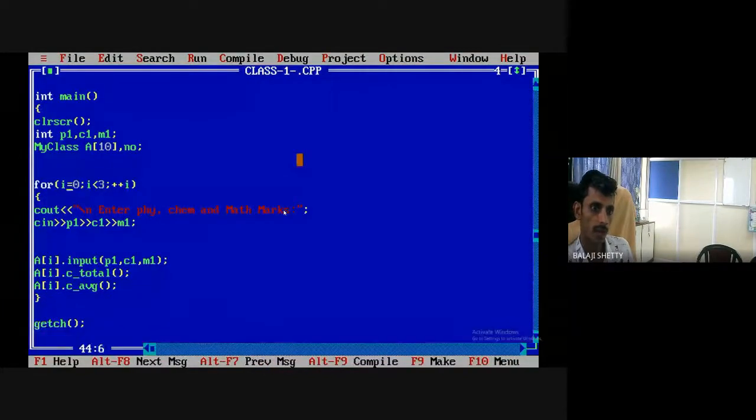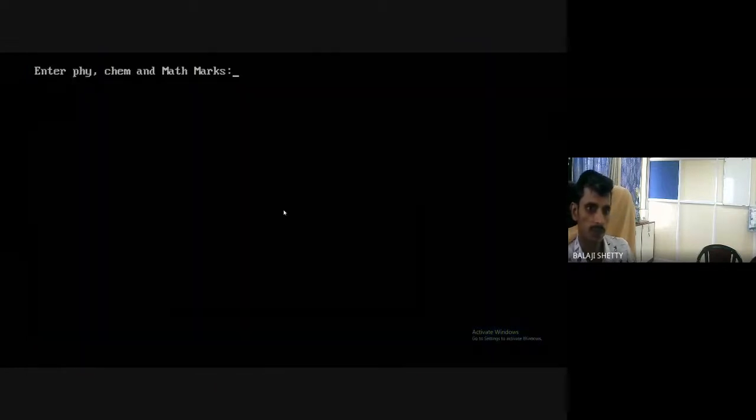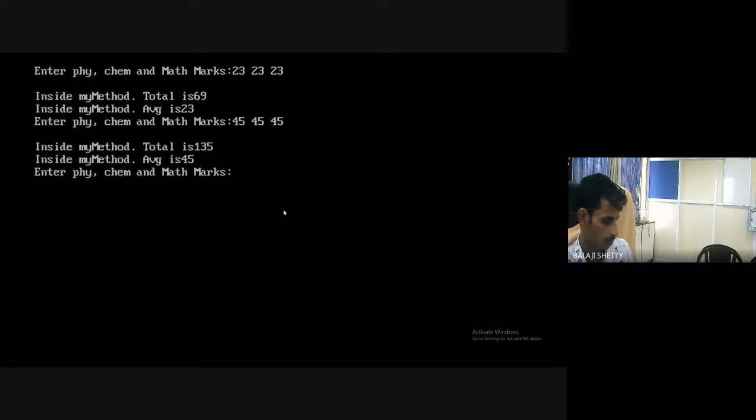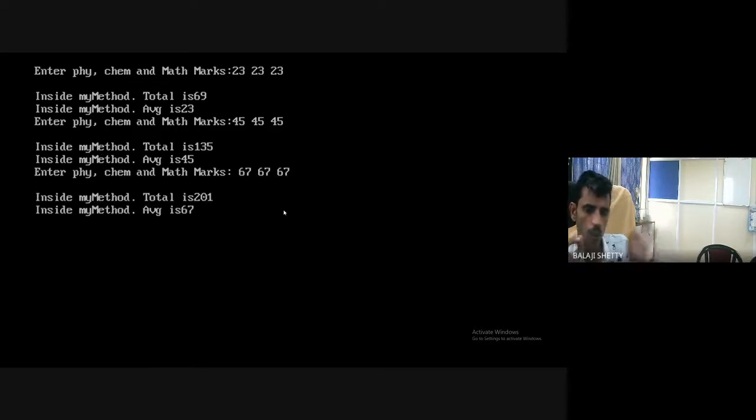Undefined symbol i. So in C++ we can declare like this also. This is the beauty of C++. 23, 23, 20. Okay. 45, 45, 45. Okay. 67, 67, 67. Clear? Loop is repeated 3 times.